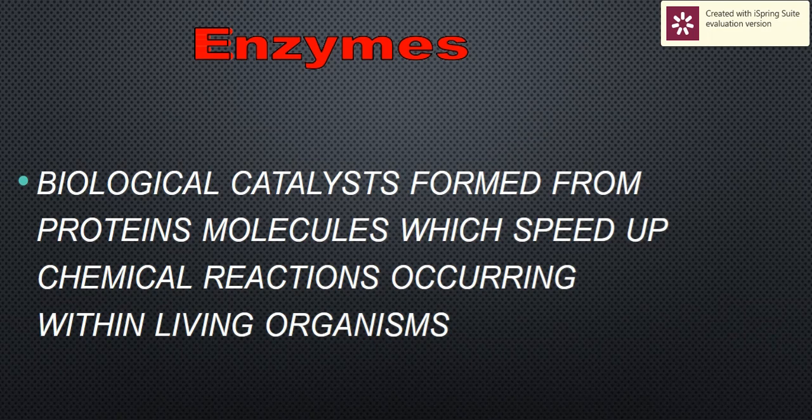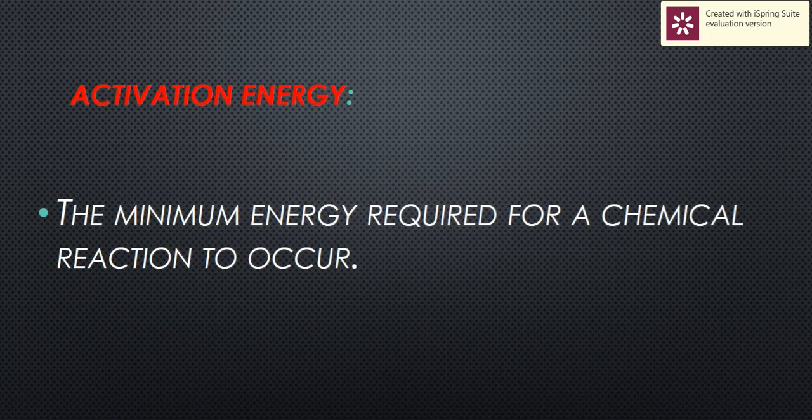For these reactions to happen, we have something called enzymes, which help in the biochemical reactions, the metabolism reactions. They need energy. We use enzymes. What are enzymes? Enzymes are biological catalysts made up of protein molecules, which increase the speed of chemical reactions that happen inside the living organism. These enzymes are natural catalysts inside the body which speed up chemical reactions.